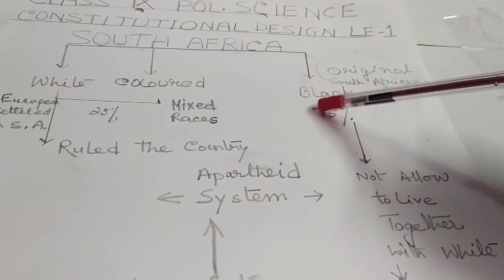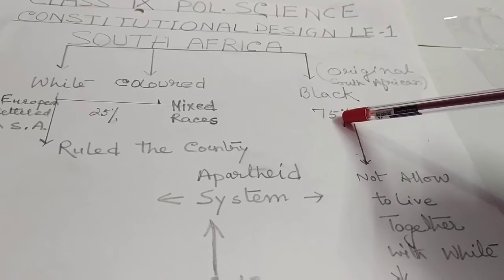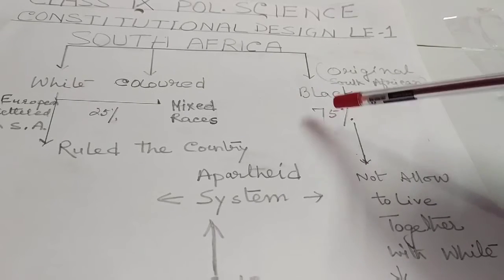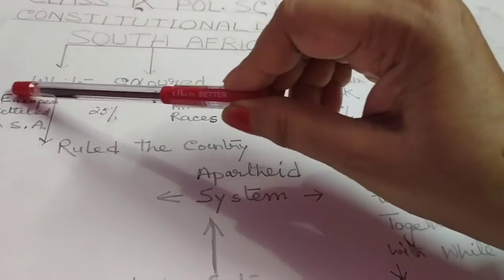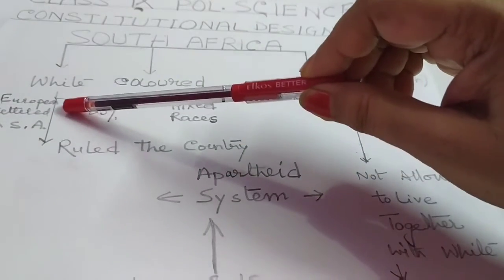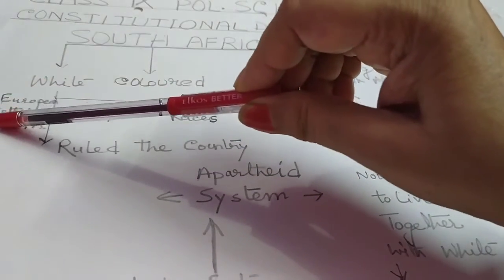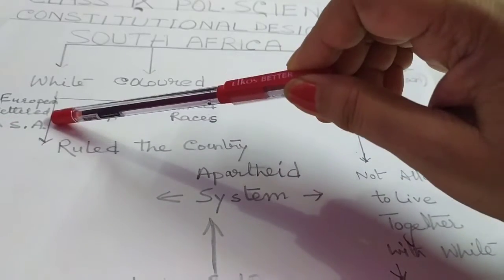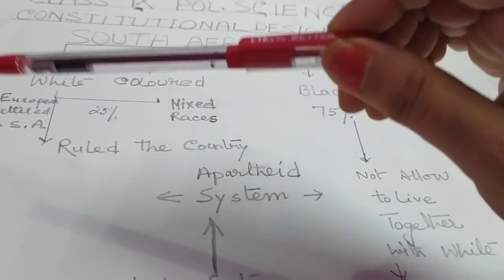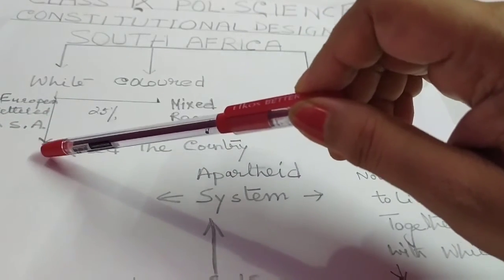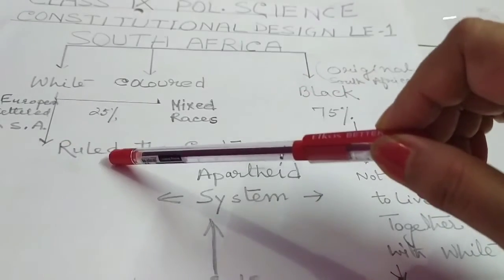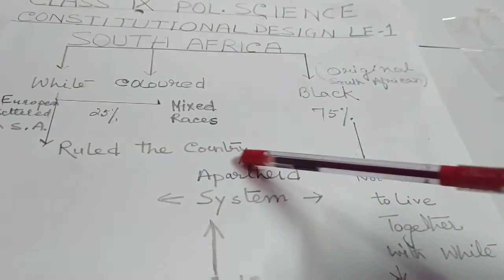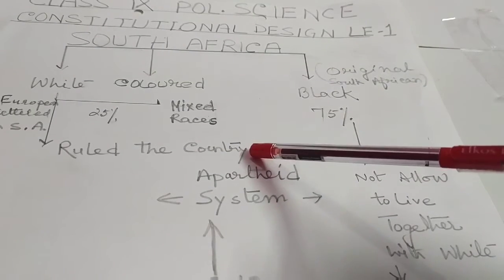South Africa has a large quantity of gold and diamond mines. So many Europeans came and settled in South Africa with arms. They ruled over the country. Who ruled over the country?